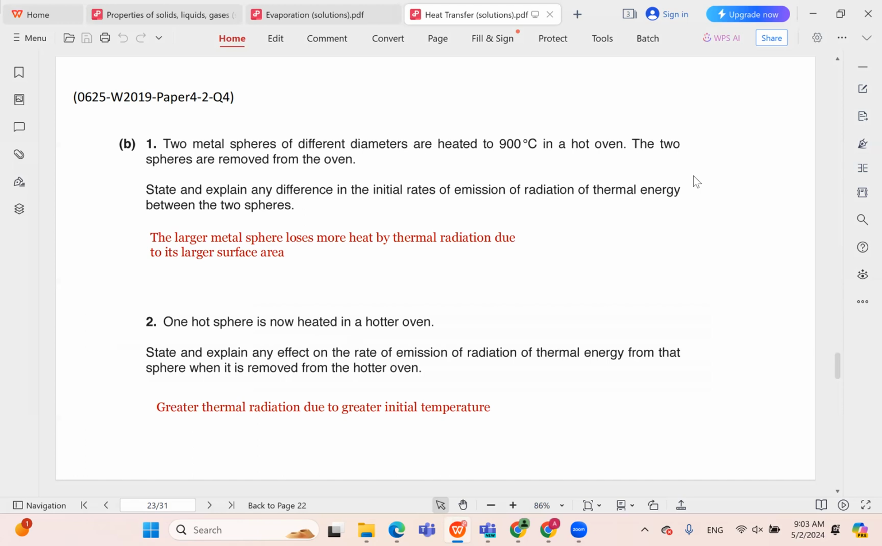One hot sphere is now heated in a hotter oven. State and explain any effect on the rate of emission of radiation of thermal energy from that sphere when it is removed from the hotter oven. So again, we said this before in this video, that the hotter an object is, the greater the rate of thermal radiation. So it will now have a greater initial temperature, and therefore it will exhibit greater thermal radiation.